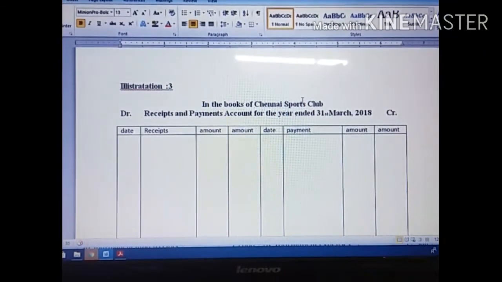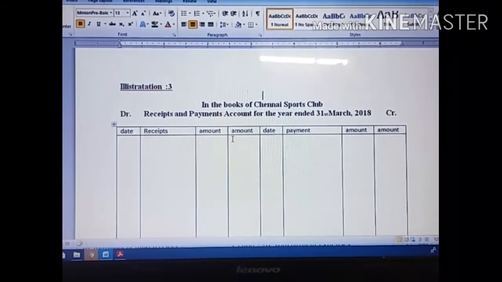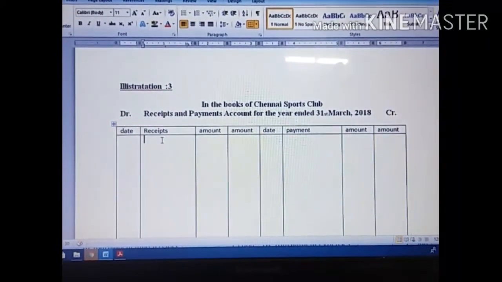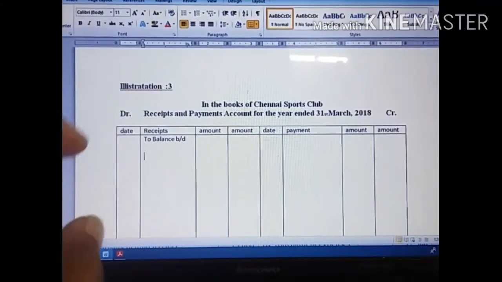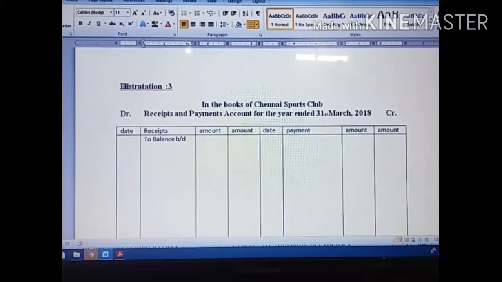Now we are going to prepare illustration 3. How to prepare illustration 3? First we have an opening cash balance as well as an opening bank balance. For that I have to write on the debit side. Whenever you start writing on the debit side, you must start with To Balance b/d. So we have two opening balances: one is cash, another one is bank.